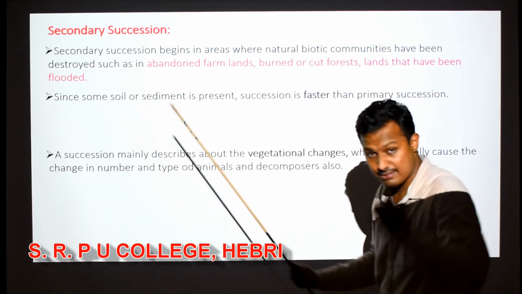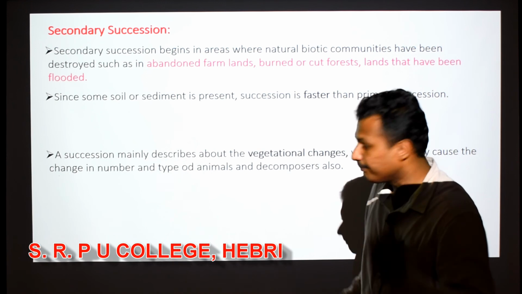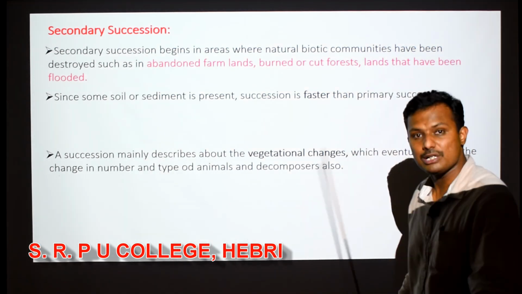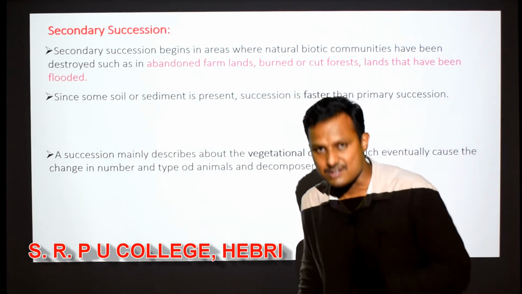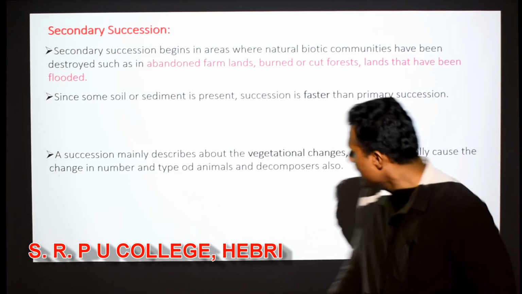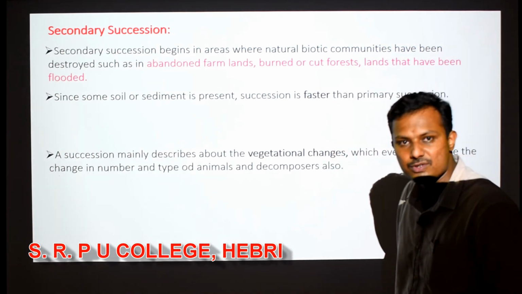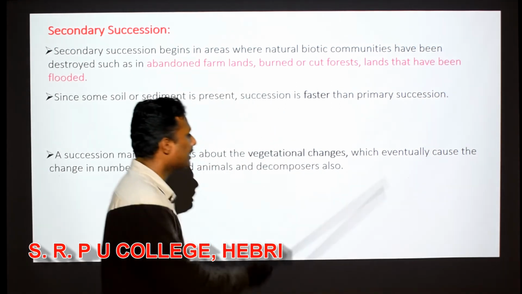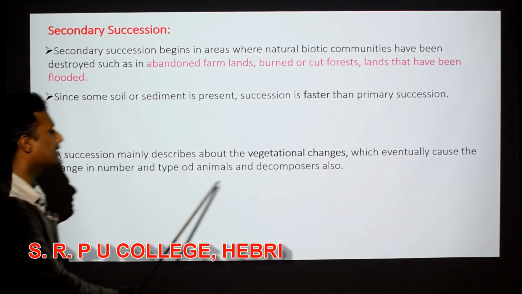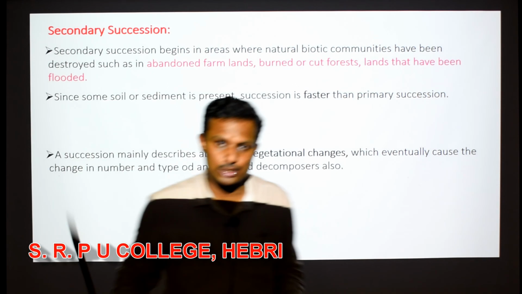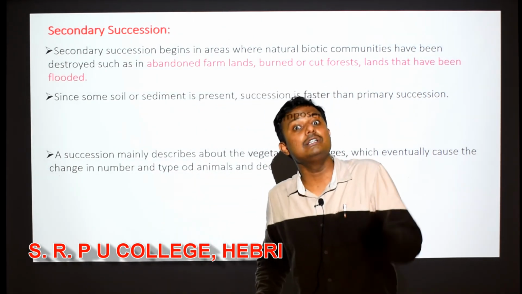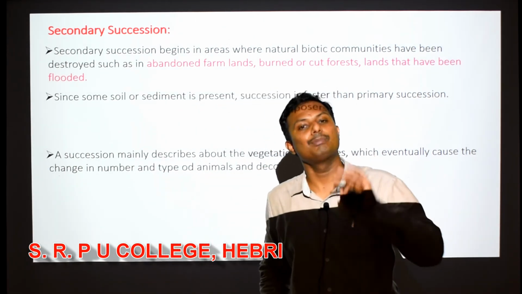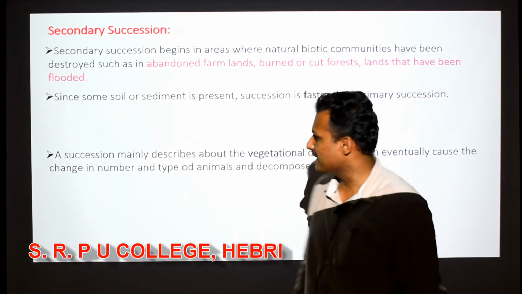So succession mainly describes vegetational changes, with respect to the plants, not the animals. But this vegetational change also eventually causes changes in the type and composition of animals, and also even the decomposers. Not only animals but also the decomposers, yes.